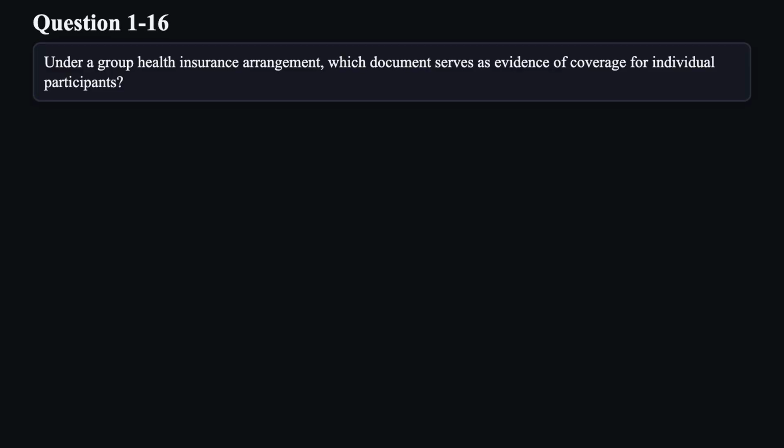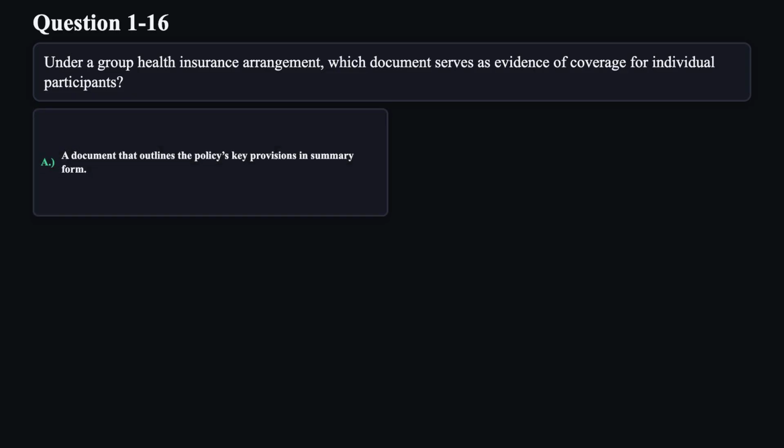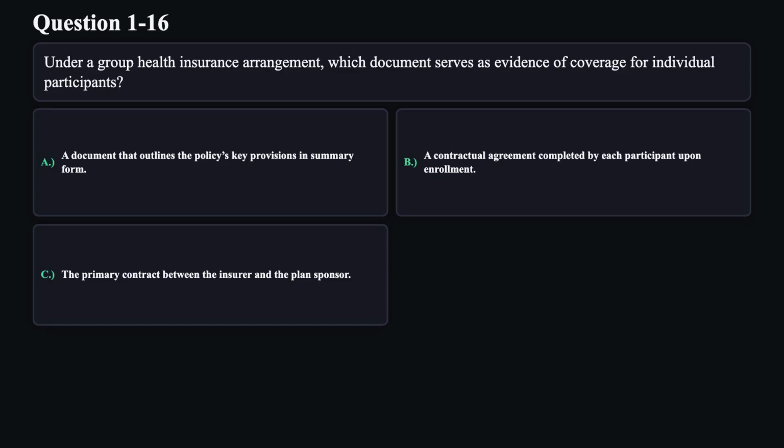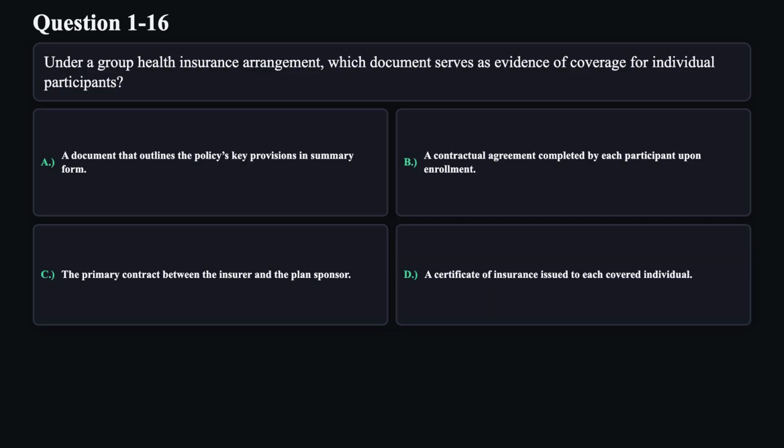Question 16. Under a group health insurance arrangement, which document serves as evidence of coverage for individual participants? A. A document that outlines the policy's key provisions in summary form. B. A contractual agreement completed by each participant upon enrollment. C. The primary contract between the insurer and the plan sponsor. D. A certificate of insurance issued to each covered individual.